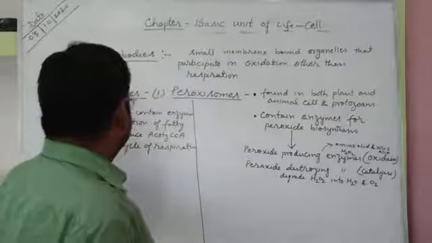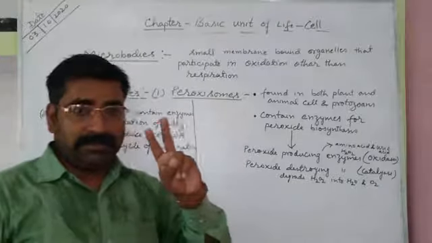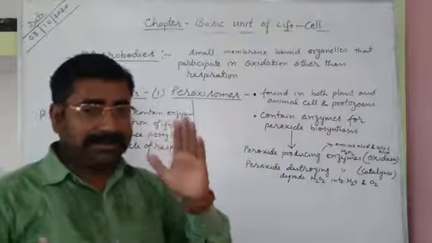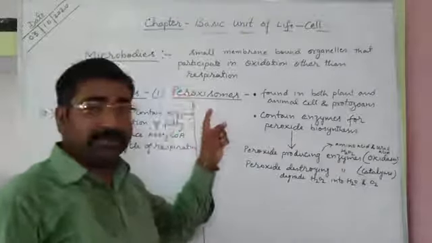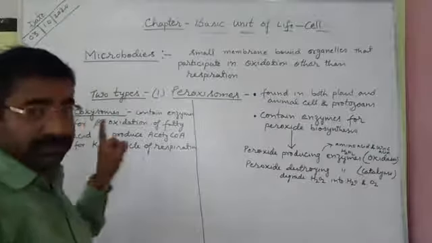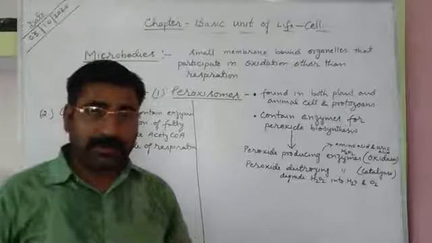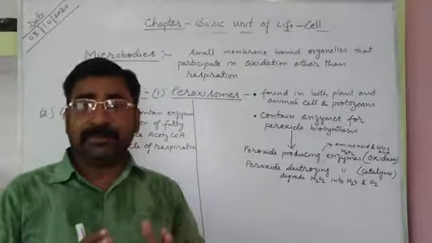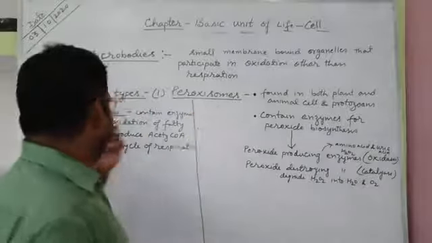Microbodies are classified into two types. The first one is peroxisomes and the second one is glyoxysomes.